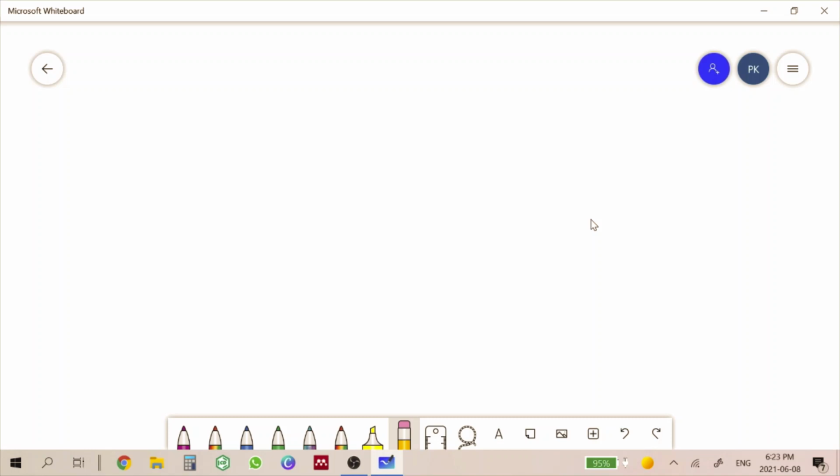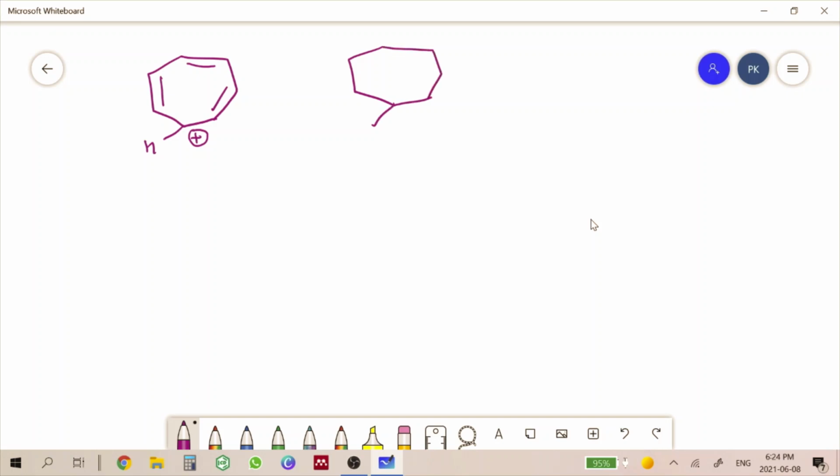Let us take the third example, of the cycloheptatrienyl cation. We have a positive charge over here. Like the other two examples, we will consider all the cases.